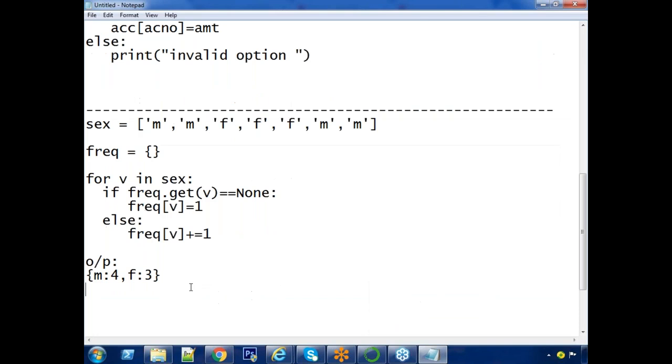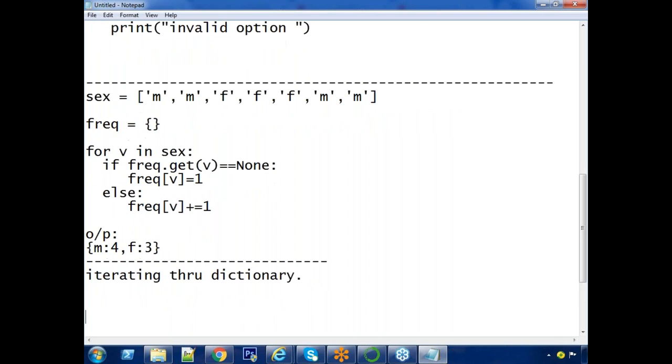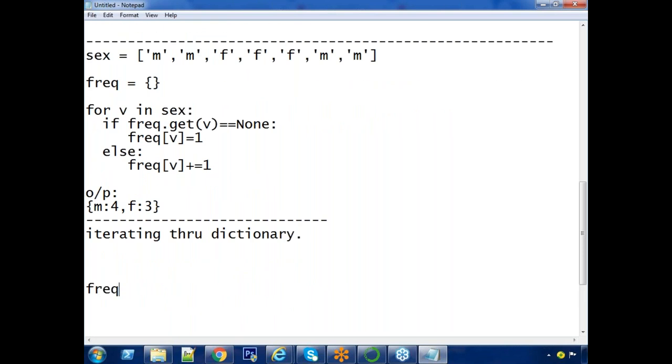The first statement is here: iterating through a dictionary. Keys of: you get all keys.